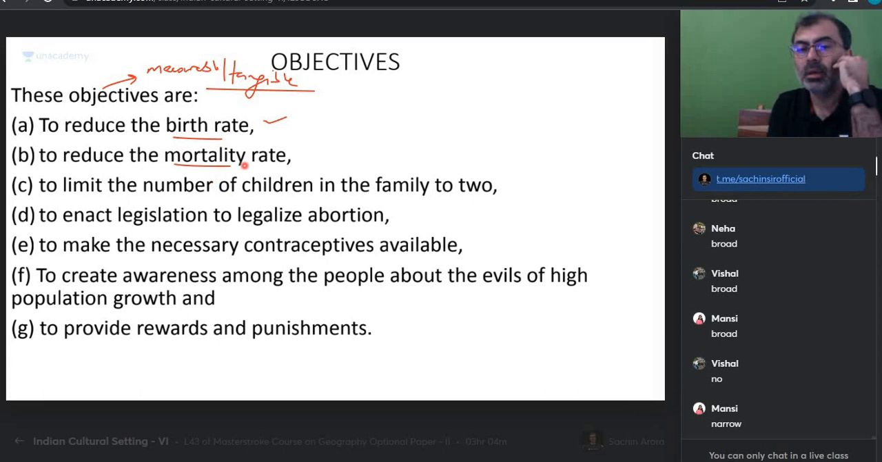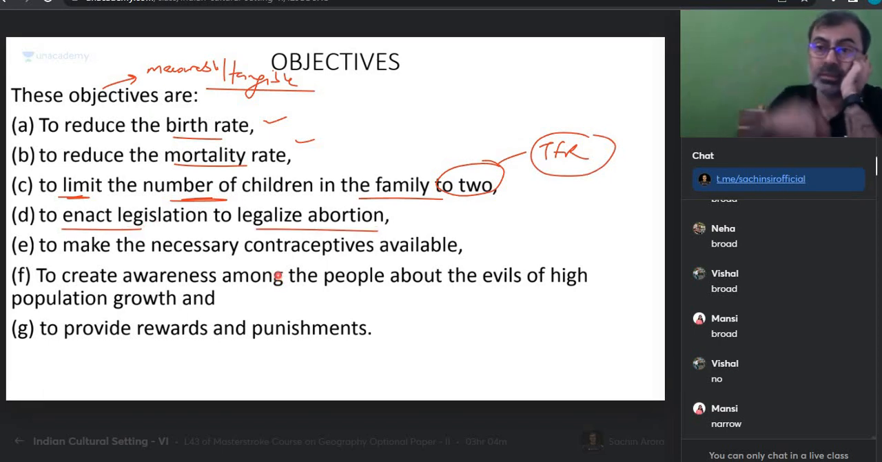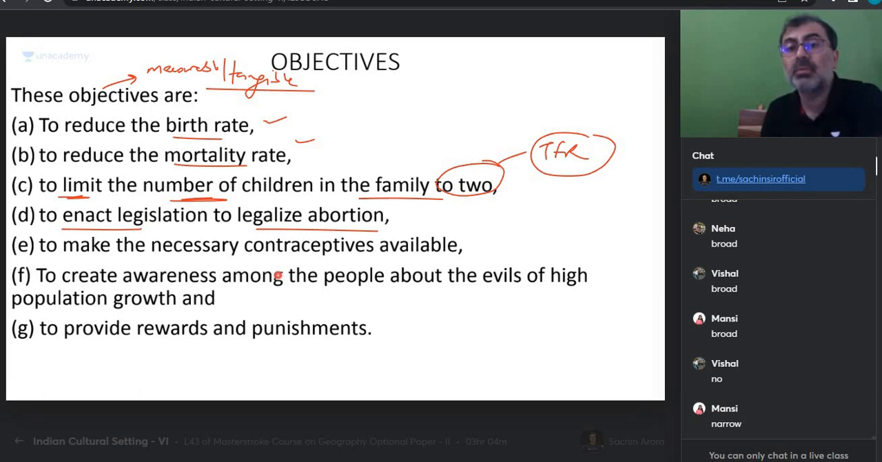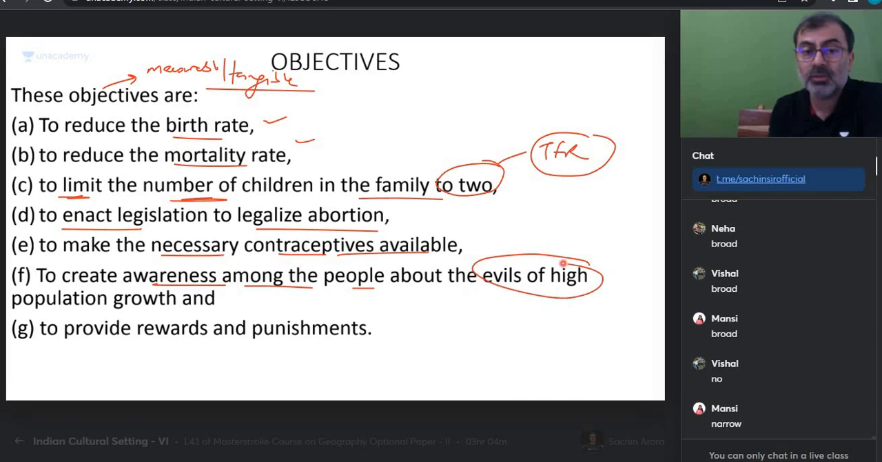Reduce birth rate, reduce mortality. Number of children in a family. Can I say legislation about abortion? In the West, the US is not in favor of abortion. Yes, why? Religious ideas come into the question. Yes, make necessary contraceptives available wherever possible. Contraceptives, make them available. Create awareness amongst the people about the evils of high population growth.